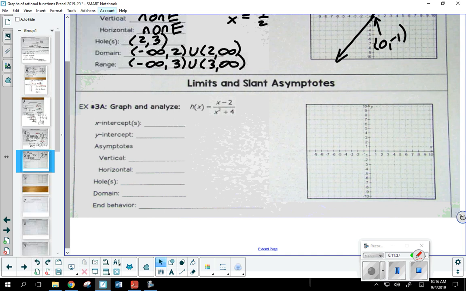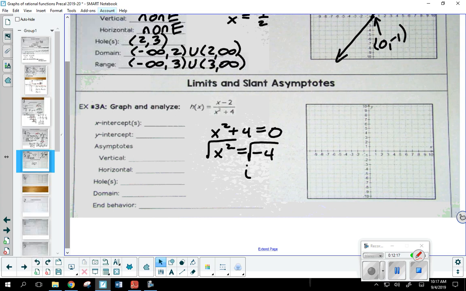In fact, if we were to go ahead and set this denominator equal to 0, x squared plus 4 equals 0. X squared would equal -4. What's about to happen? When I take the square root, it's going to go imaginary. Okay. Now, by setting the denominator equal to 0, this can actually help you with several items. It can help you with vertical asymptotes and or holes, and it can help you with your domain. But it looks to me there are no values of x that are going to make that denominator 0. Okay, no values of x that I have to throw out.